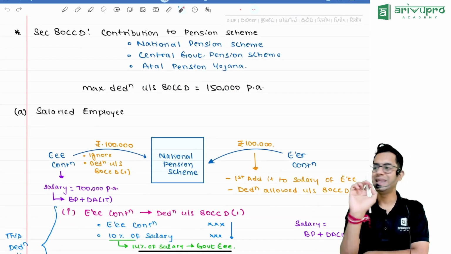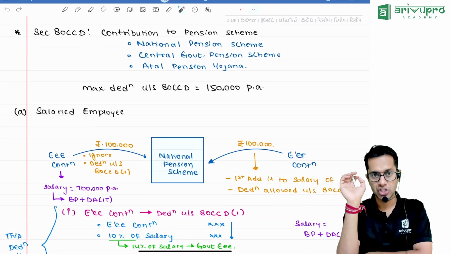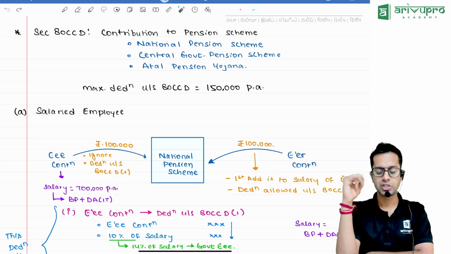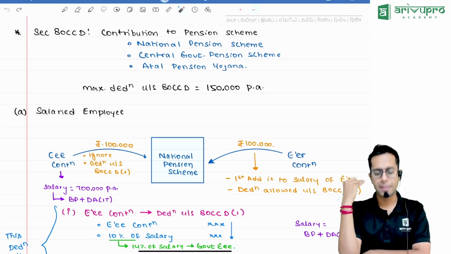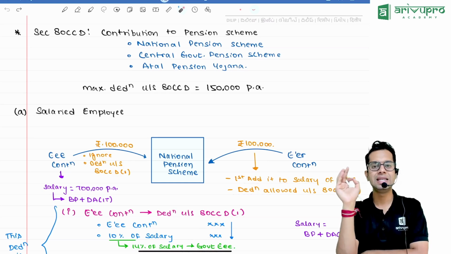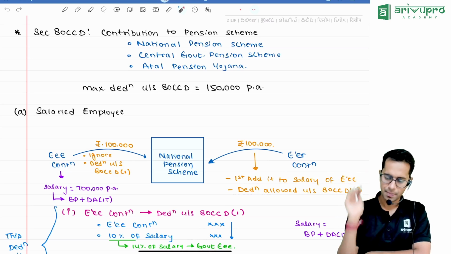Then we have 80CCD, contribution to the pension scheme of central government or Atal Pension Yojana or National Pension Scheme. Maximum deduction allowed under 80CCD is 1,50,000 per annum.